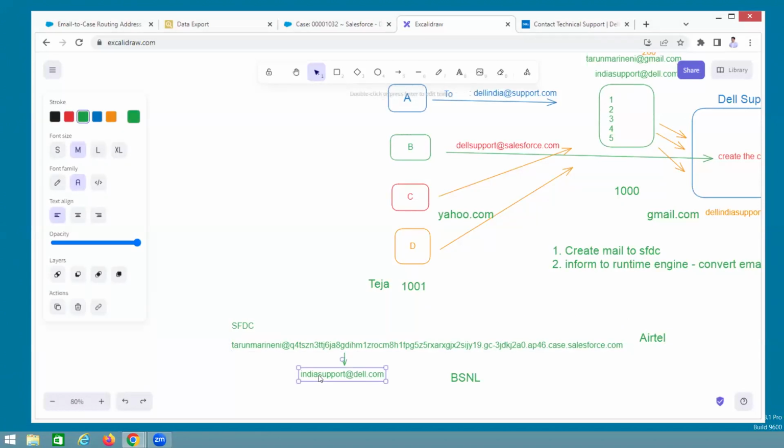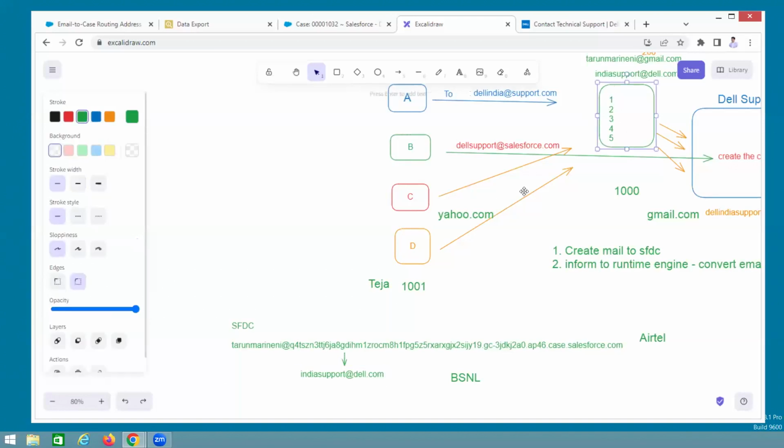Gmail gives one email box like this: India support @Dell. Now this email box you can give to all the people. Whenever these people, using Dell India, send to this mailbox, you need to forward that email to Salesforce.